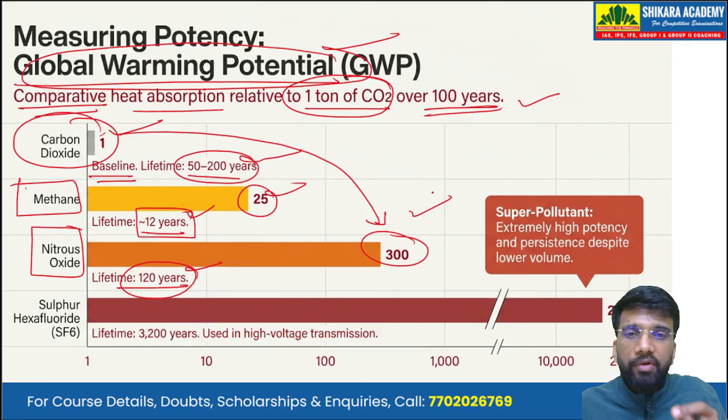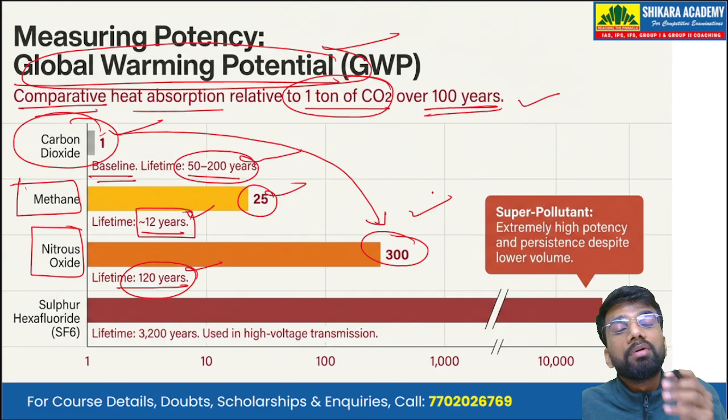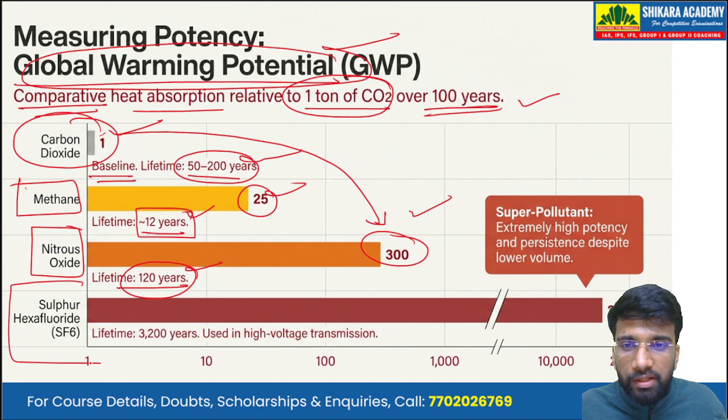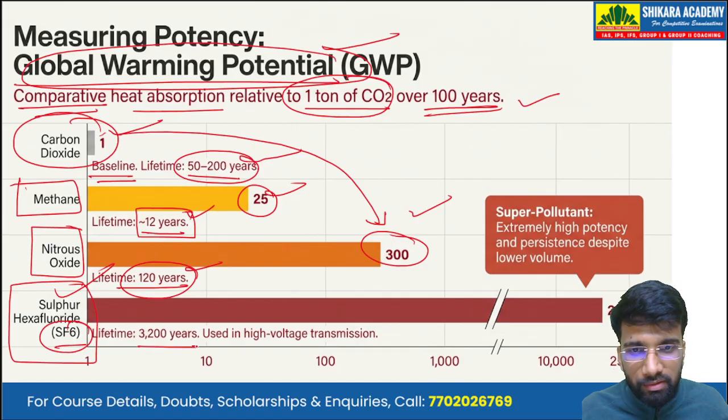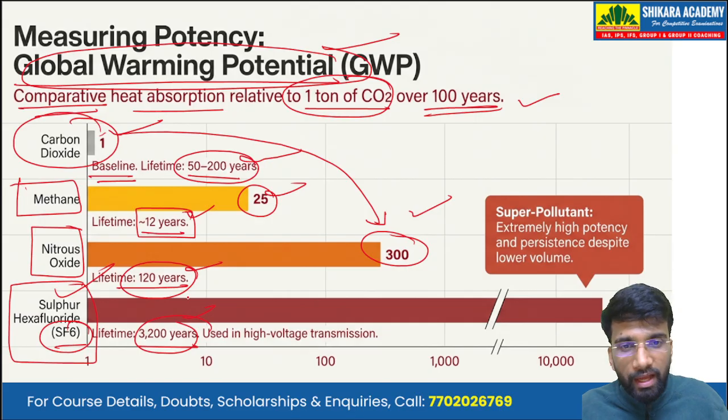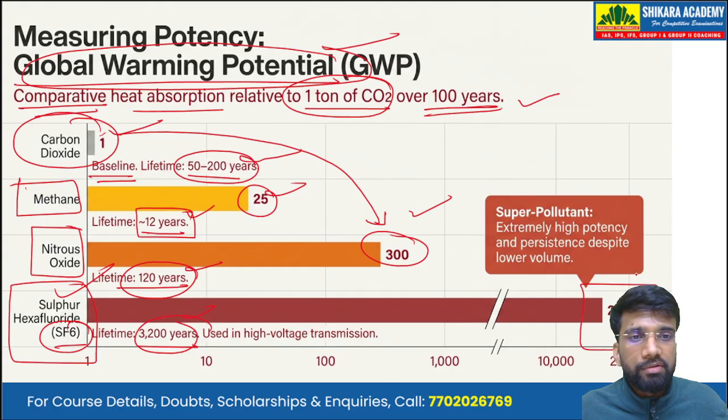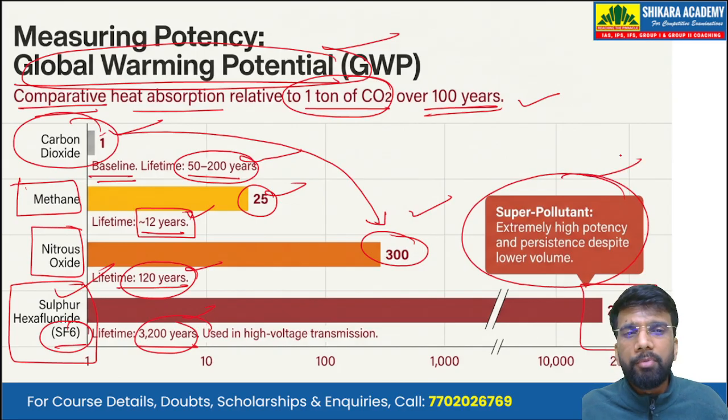That means 1 ton of nitrous oxide over a 100-year period will absorb 300 times more solar radiation or terrestrial radiation than 1 ton of carbon dioxide. Then we have sulfur hexafluoride, or SF6. Now, it's a very long lasting gas, that is, its lifetime is 3200 years, and its potency is many, many thousand times greater than the carbon dioxide, approximately 24,000. So it's a super pollutant. It has extremely high potency and it is also persistent. It has a high potency and it remains in the atmosphere for a very long time.